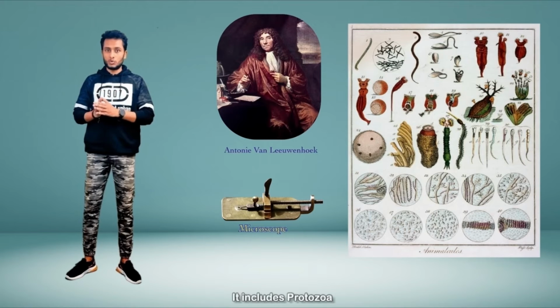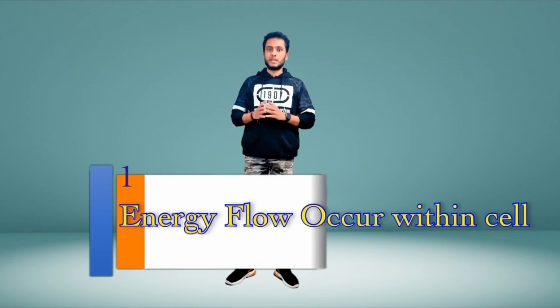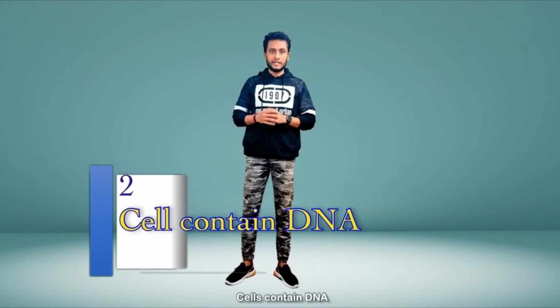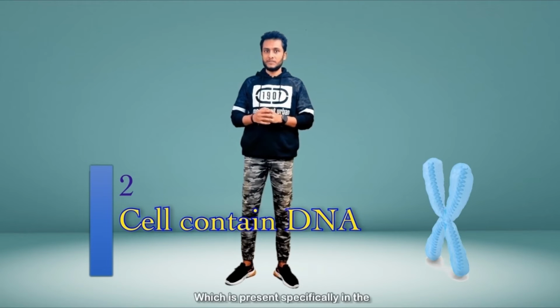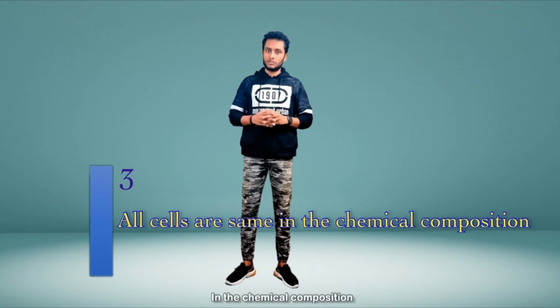It includes protozoa, bacteria, etc. After his discovery, some modern interpretations were accepted in the cell theory: energy flow occurs within the cell, the cell contains DNA, which is present specifically in the chromosome, and all cells are the same in chemical composition.